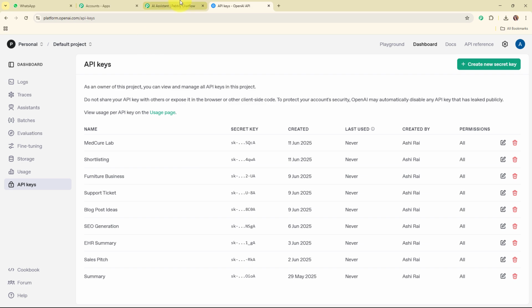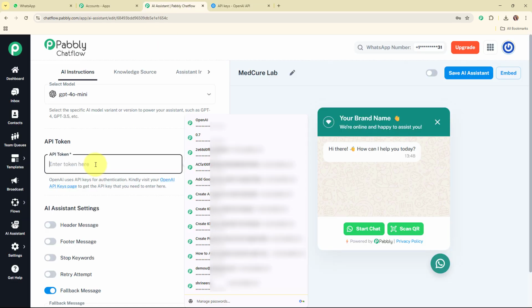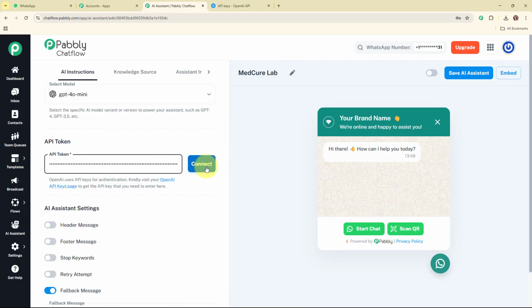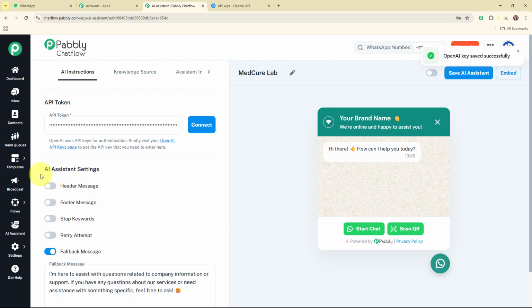Moving back to Pabbly Chatflow, and here I'm going to paste the API token. And now here after entering the API token I'm going to click on this connect, and it says OpenAI key saved successfully. Alright, so now here after adding the API token I'm going to move forward, and then it is asking me to select the AI assistant settings. So here you can see the settings that are header message, footer message, top keywords, retry attempt, and fallback message.